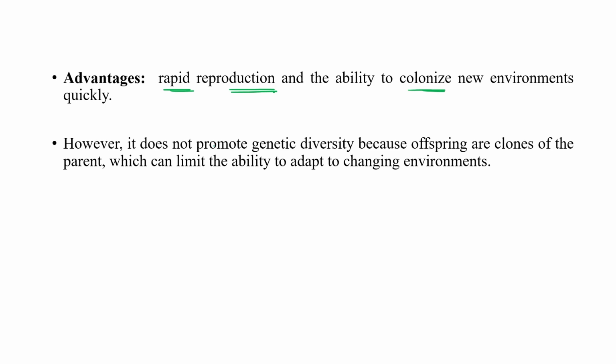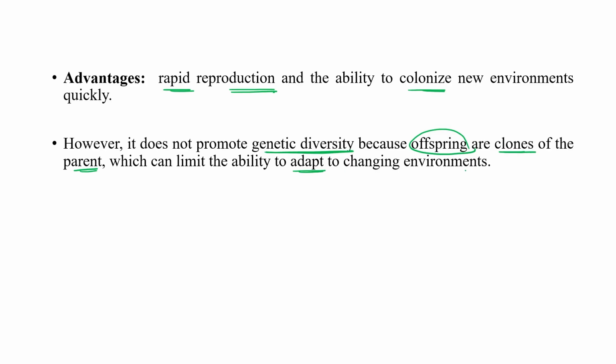However, it does not promote genetic diversity because there is no fusion of egg and sperm. So no genetic diversity, because the offspring are exact clones of the parent, which can limit the ability to adapt to a changing environment.